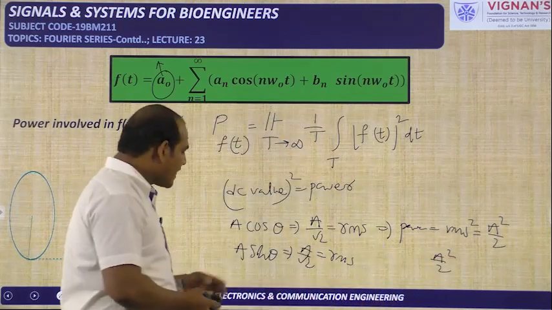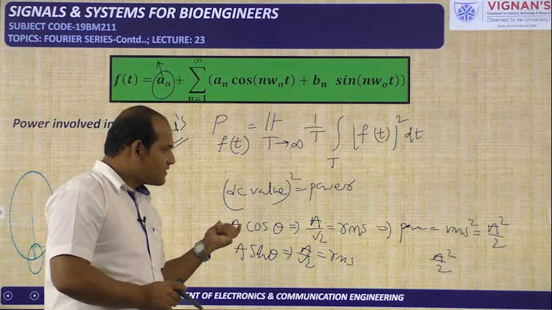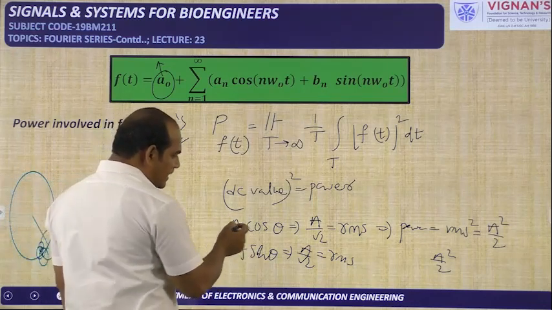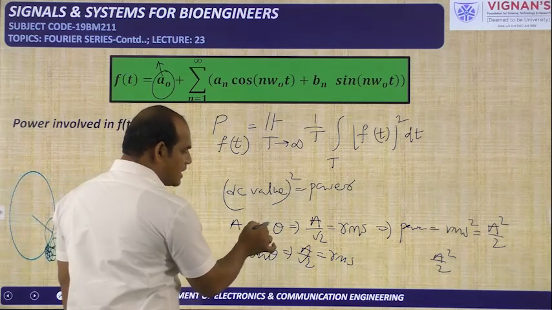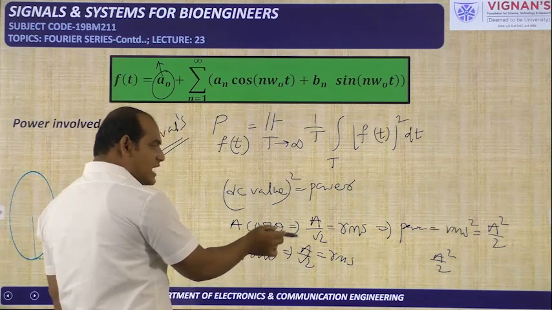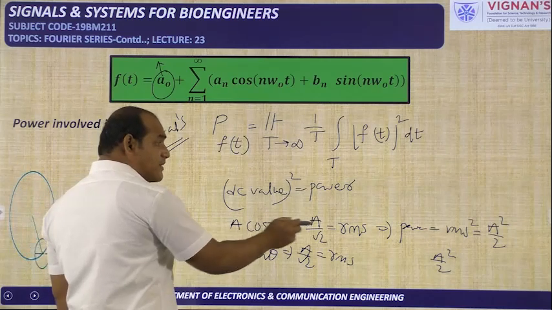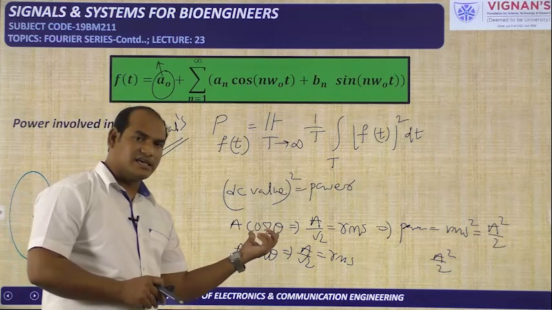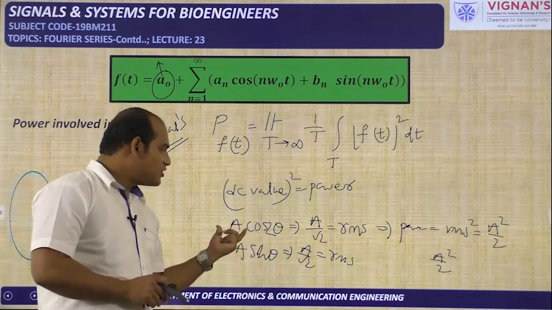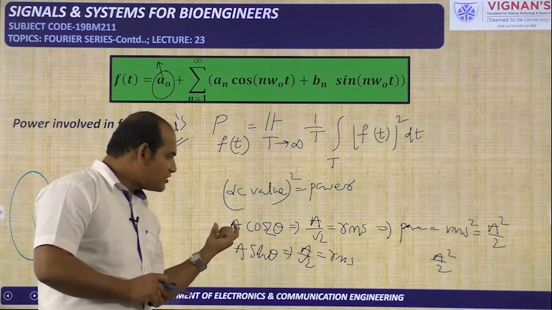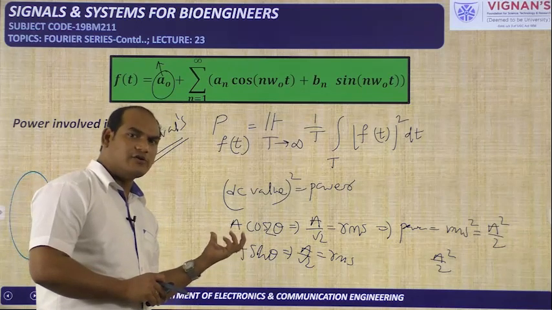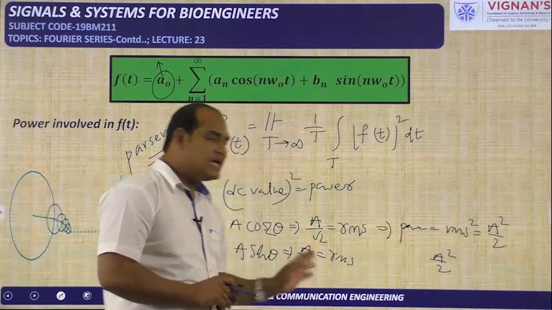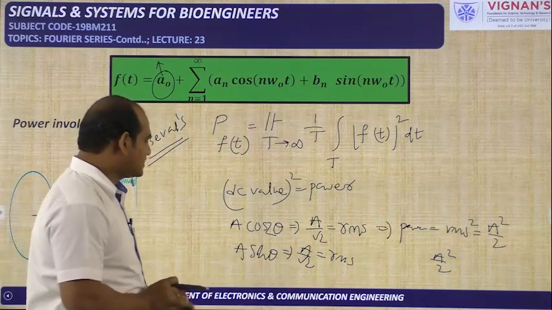That means peak value square by 2. Here also peak value square by 2. Like that we have to take. And you may get one doubt. Here A cos theta is there. If you have A cos 2 theta, the power is also given by A square by 2 only. Power depends upon the amplitude, not on the phase here. What is the peak value of A cos theta? A. What is the peak value of A cos 2 theta? That is also A only. So both are A, that means A square by 2 and A square by 2 only you will get.